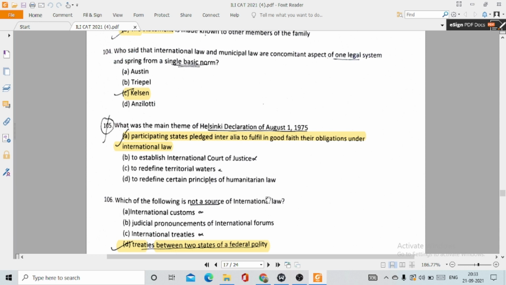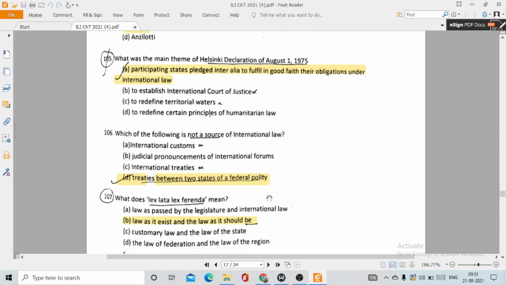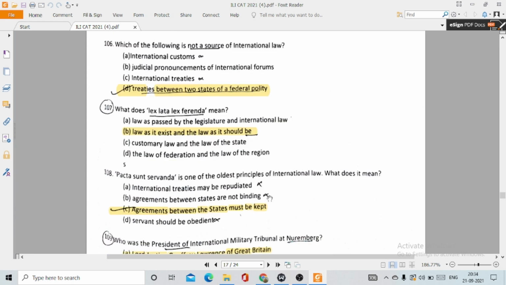106. Which of the following is not a source of international law? This is option number D. Treaties between two states of a federal polity, because treaties between two states of a federal polity are known as a bilateral treaty. But a bilateral treaty is not a source of international law. International treaties are the sources of international law. 107. What does lex lata, lex ferenda mean? It means option number B, law as it exists and the law as it should be. 108. Pacta sunt servanda is one of the oldest principles of international law. What does it mean? It means option number B, agreements between the states must be kept.